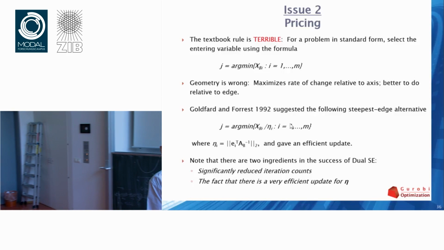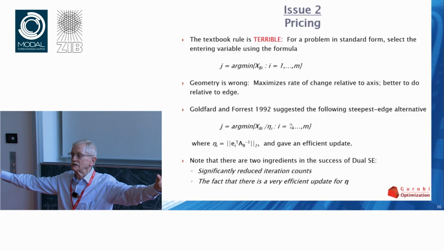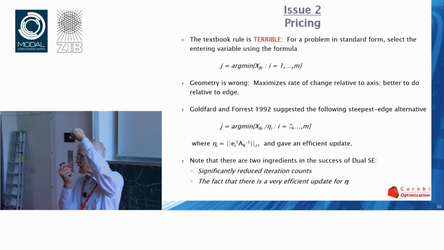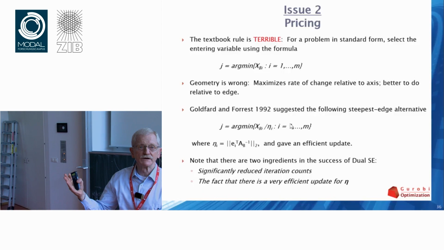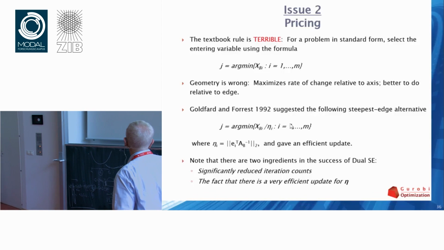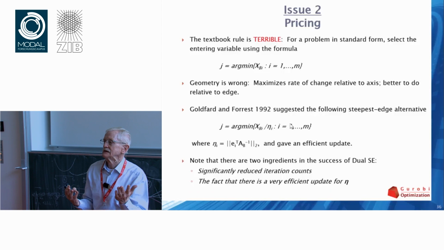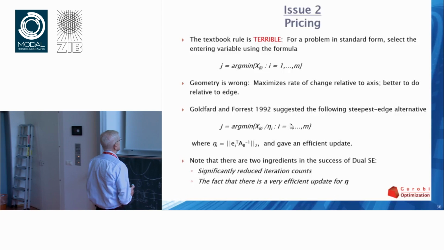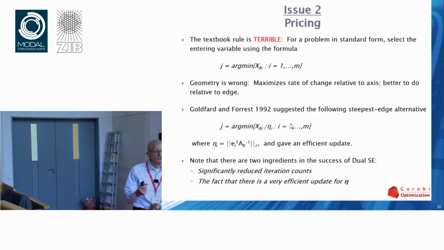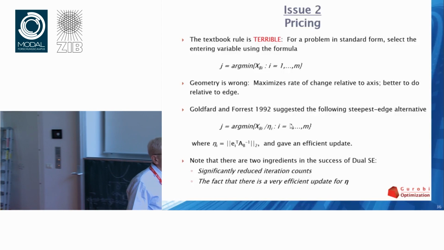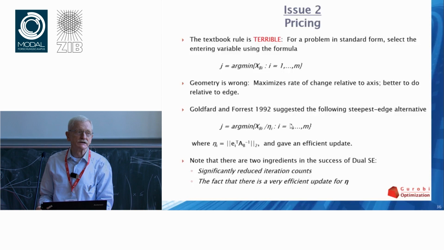Because you can't recompute those numbers at every iteration. That involves solving a linear system. It would just kill the whole algorithm. So you need to use the numbers to scale the xb values. That improves the number of iterations. And to make it practical, you have to give an update formula for this thing, which is in the paper. You'll look it up. The end result of all of this is that all of the standard implementations of the dual that I know of, their default is to use some version of this steepest edge in the algorithm.